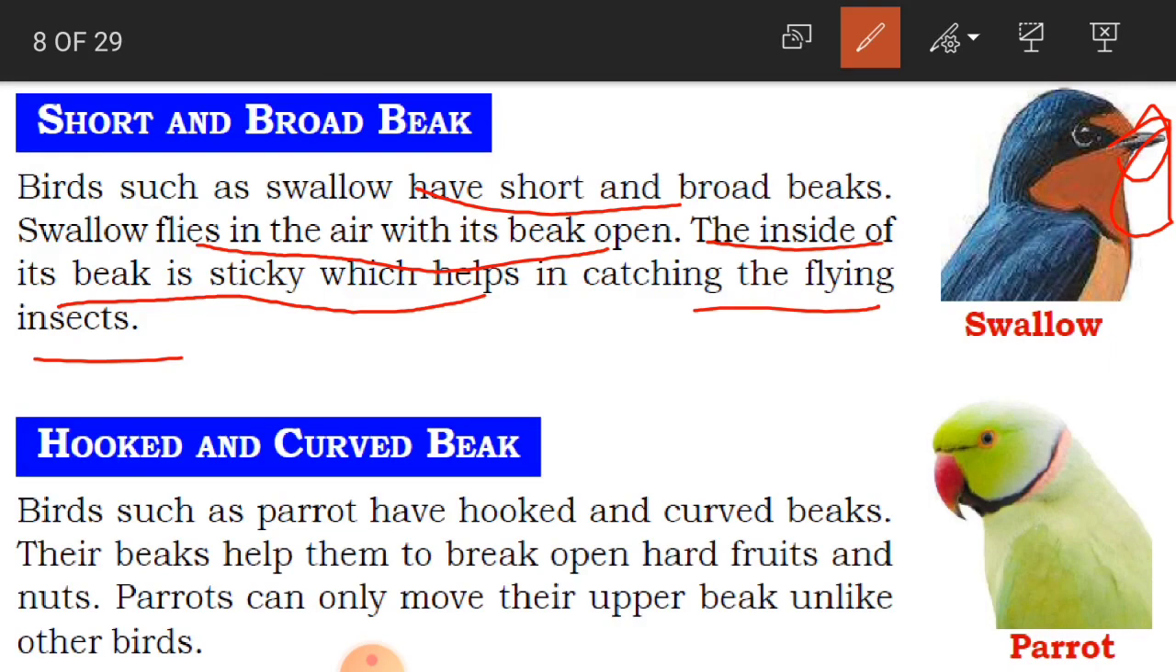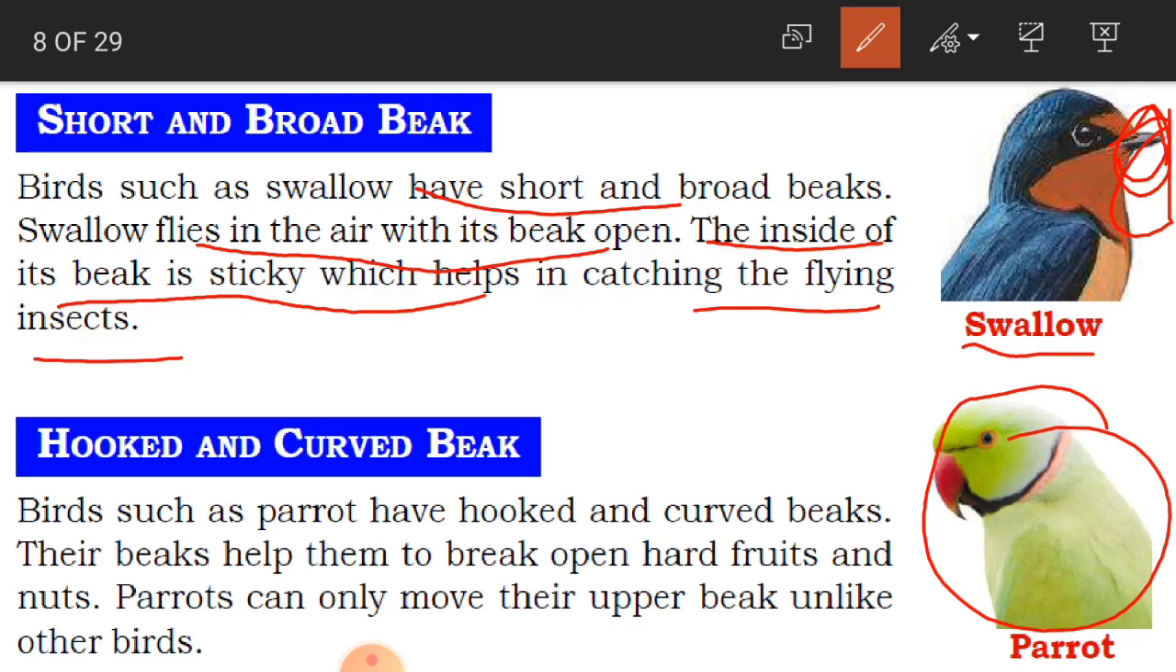Because of this sticky beak, when this bird is flying in the air, some flying insects are going to stick to its beak. Then this swallow is going to eat those insects as its food. So this is how the short and broad beak is helping the swallow to catch its food. Clear, children? Now here see hooked and curved beak. Hooked and curved beak. See our parrot, beautiful parrot.